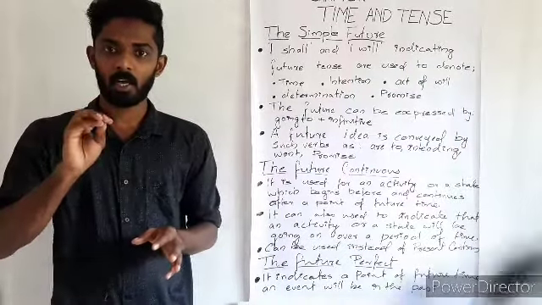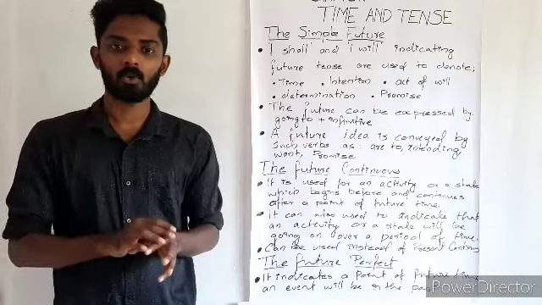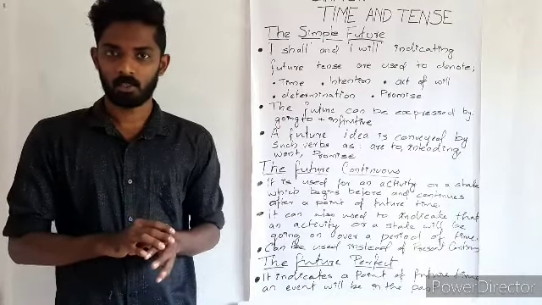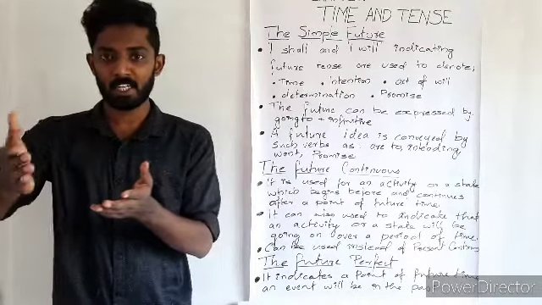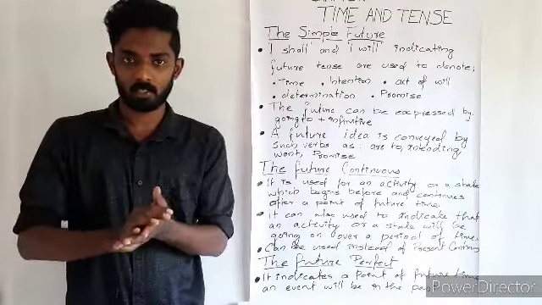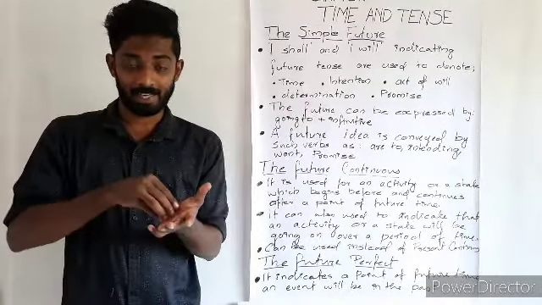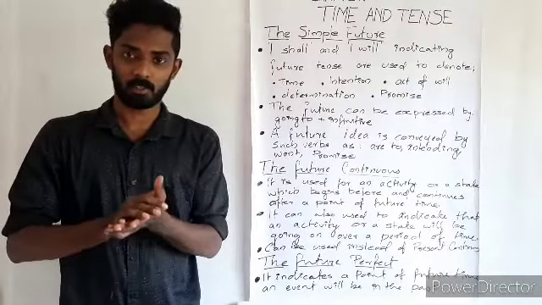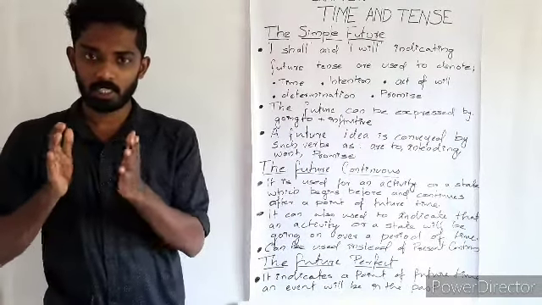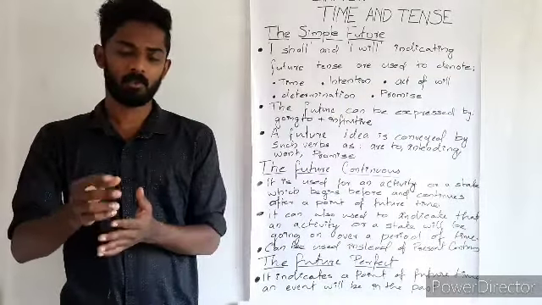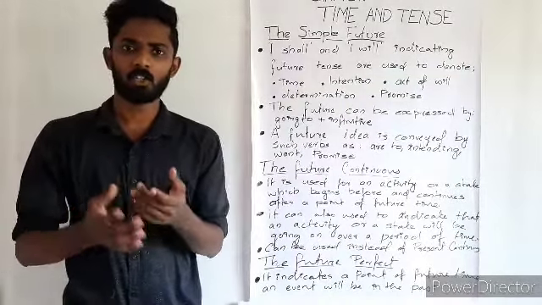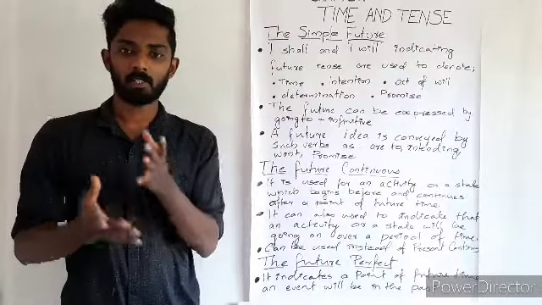So a certain determination or intention is explained in the sentence. There is a certainty in the act which will be happening. I can give one more example, that is, he is going to leave for London next Sunday.